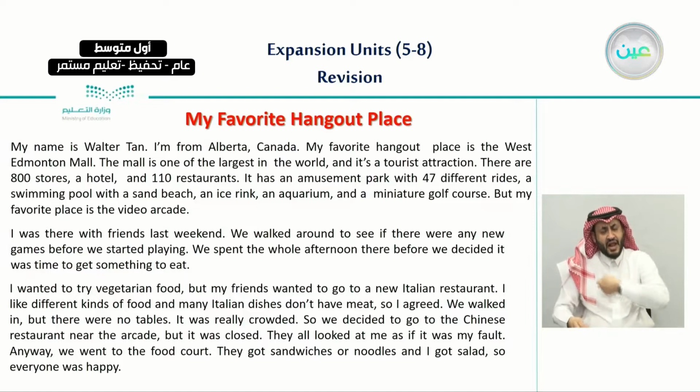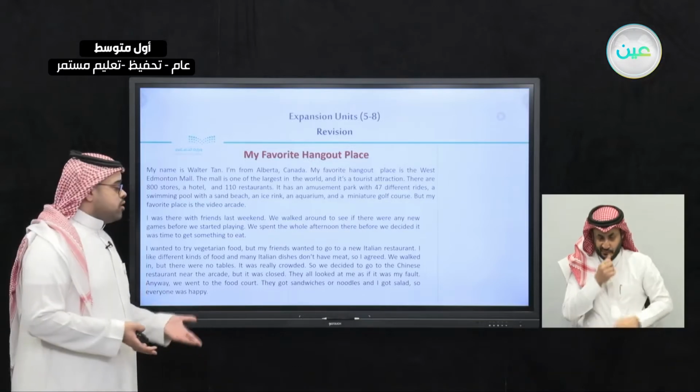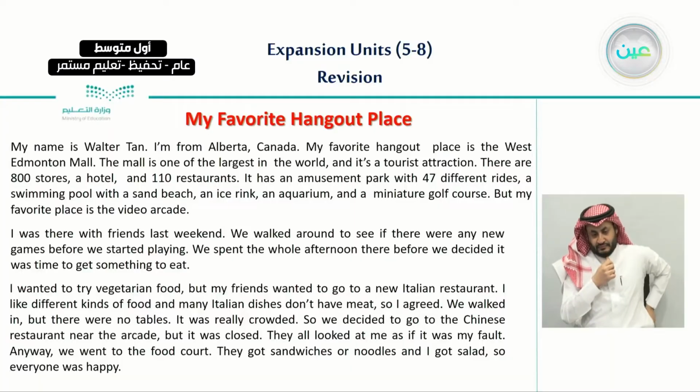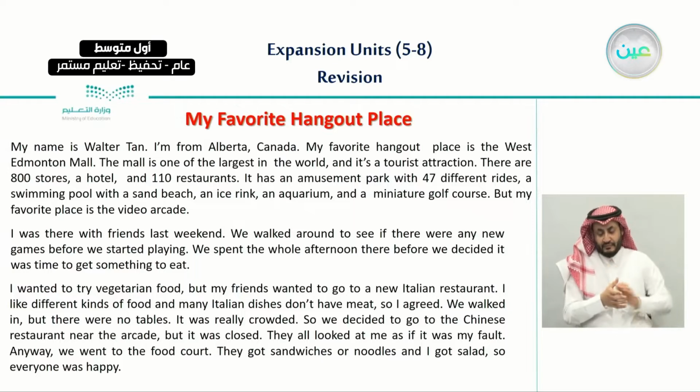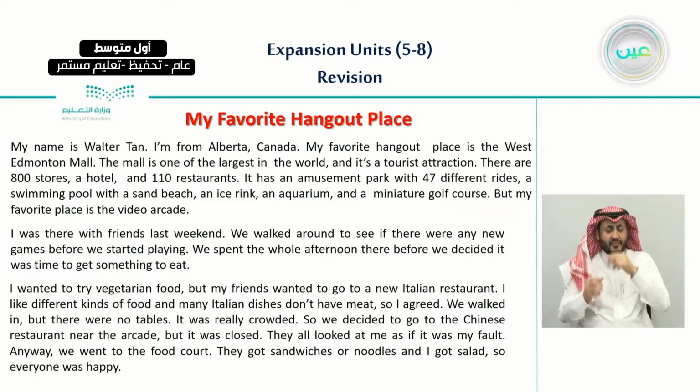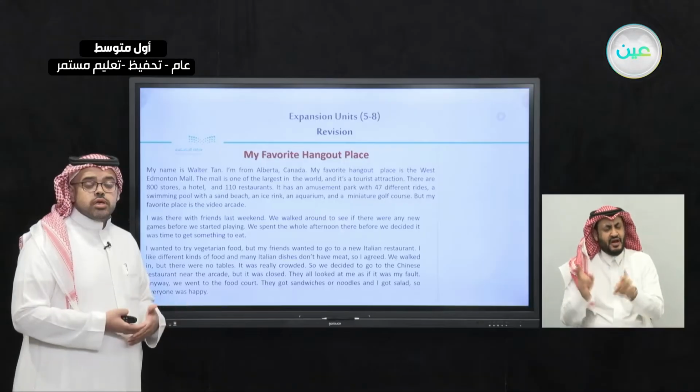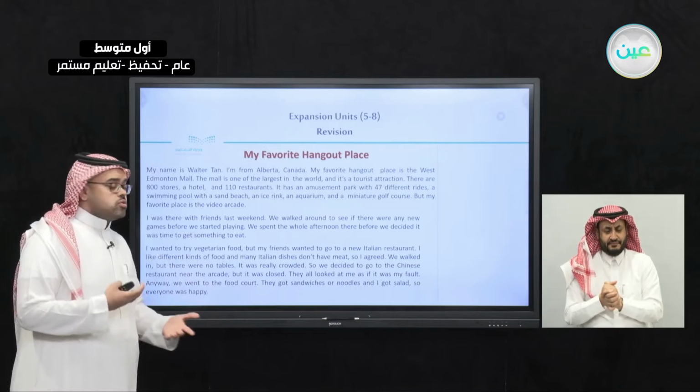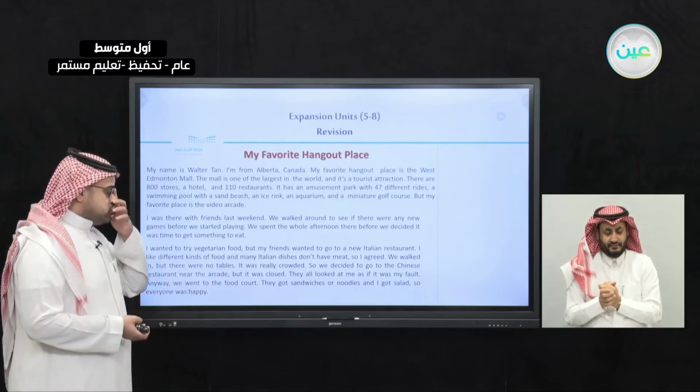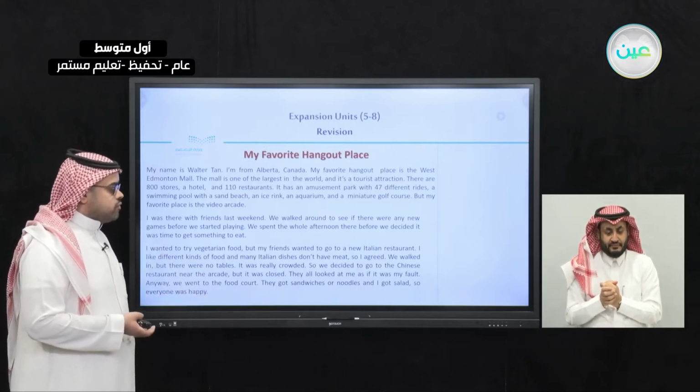The second part began to talk about his experience with that place. He said, I was there with friends and we walked around and we spent the whole afternoon there. And so he wanted to try vegetarian food. So he disagreed, or he had a bit of a conversation between him and his friends who wanted to try different things or different food.